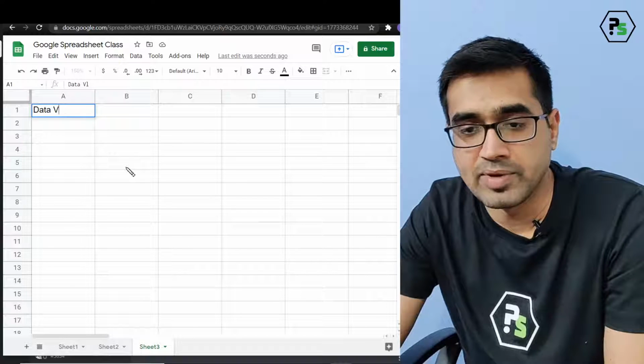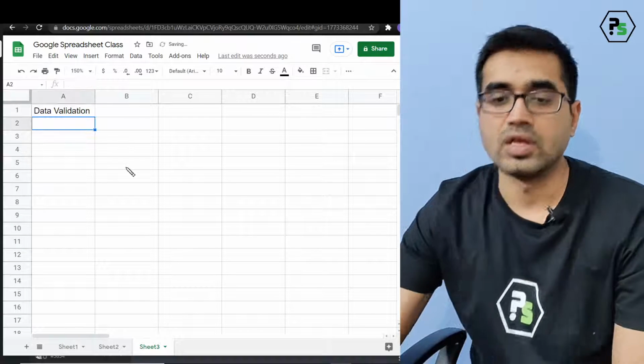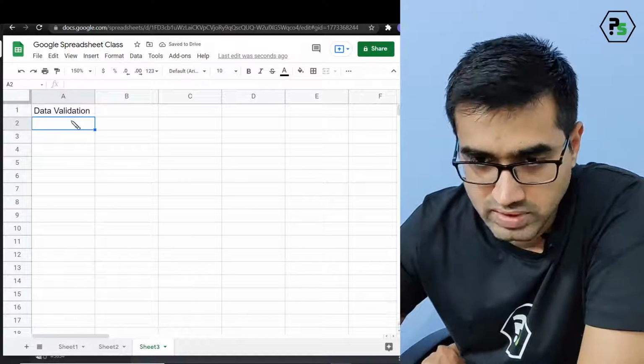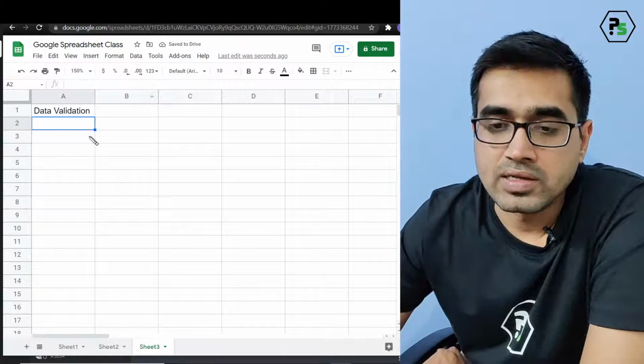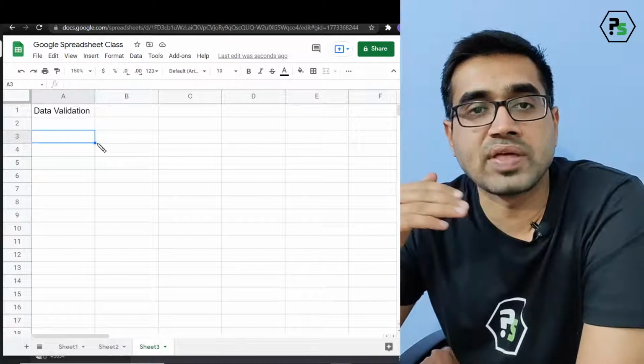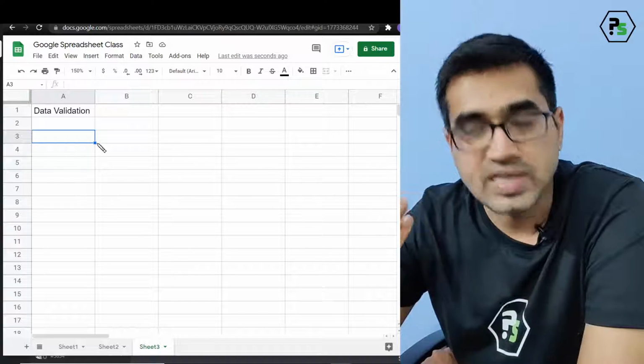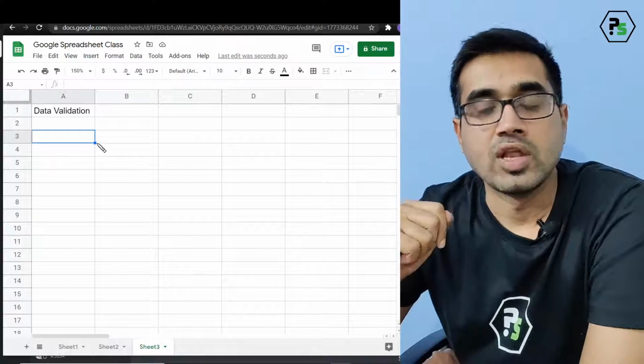Let us understand a little bit of data validation. Now data validation is a very good and useful concept. It helps you to write the same thing easily and faster.